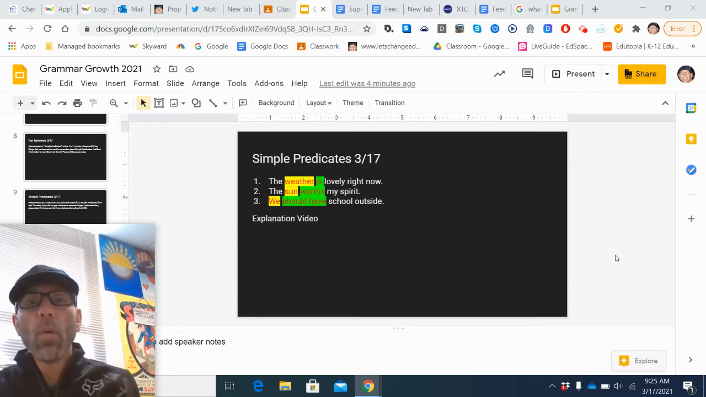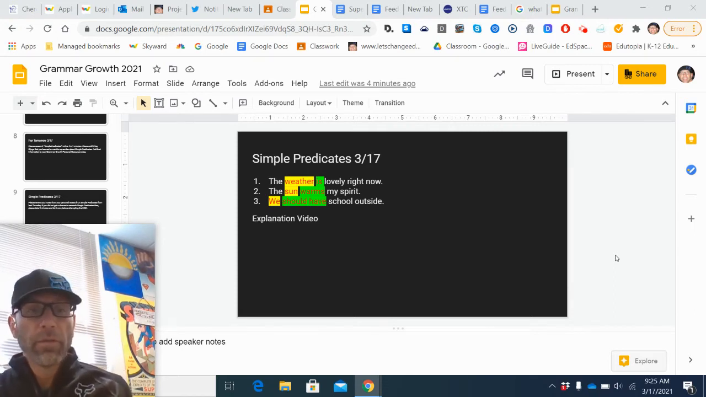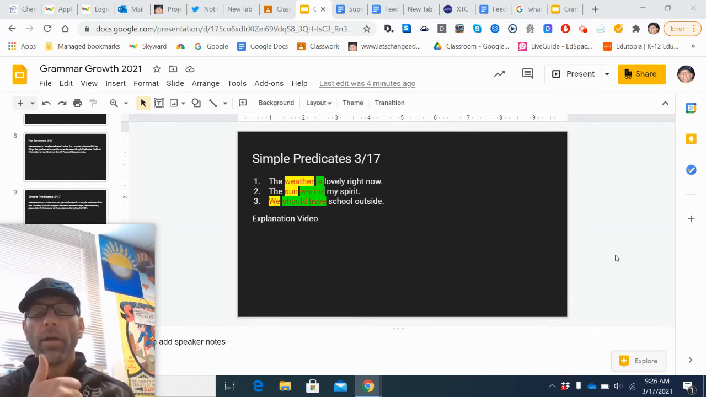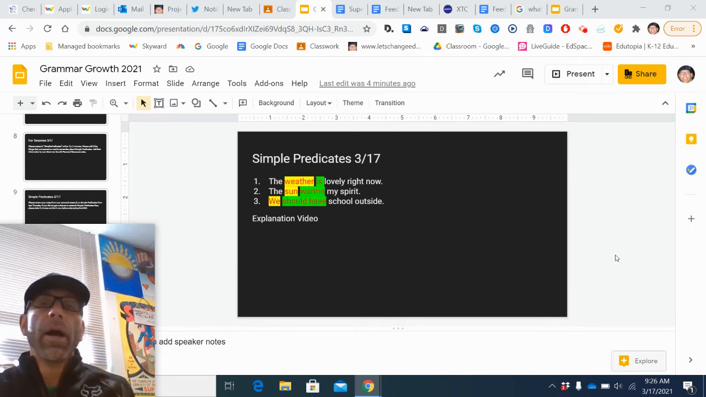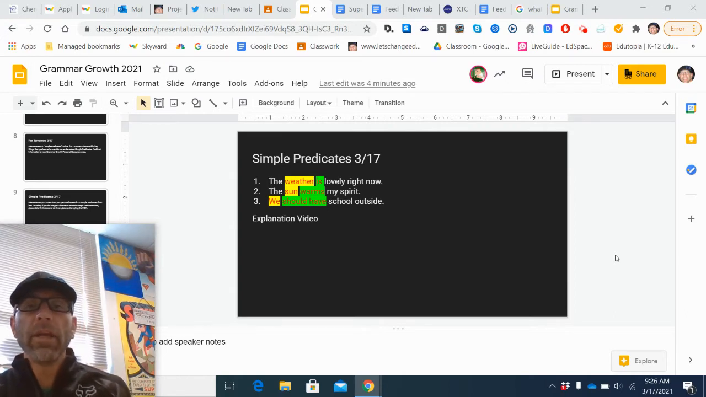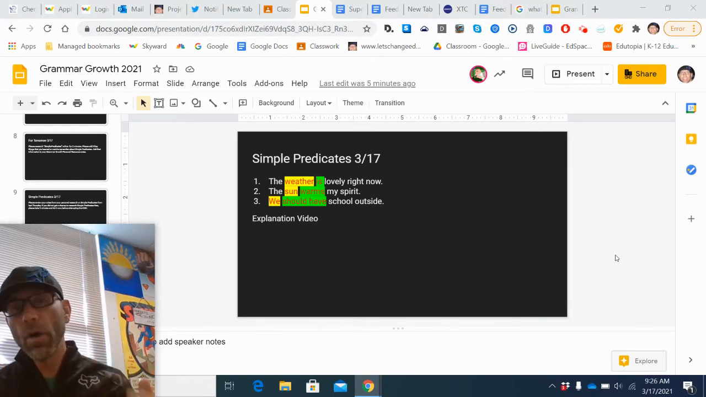So hopefully in your brief amount of research that you did when you looked up simple predicates, you discovered that there were three types of verbs: helping verbs, linking verbs, and action verbs. Action verbs, of course, are the biggest class. Those are pretty straightforward and easy. Then we have linking verbs. Traditionally, those are is, are, am, was, were. There are more, but those are the ones we use most.